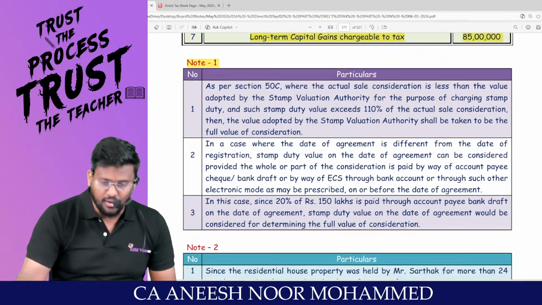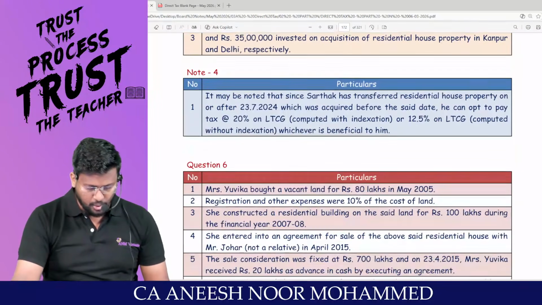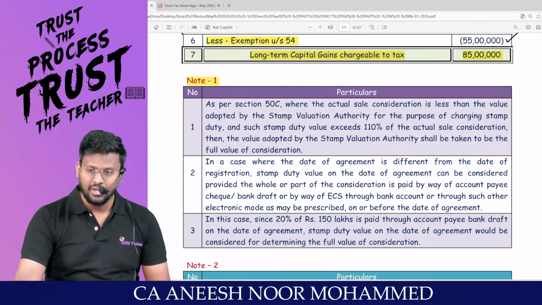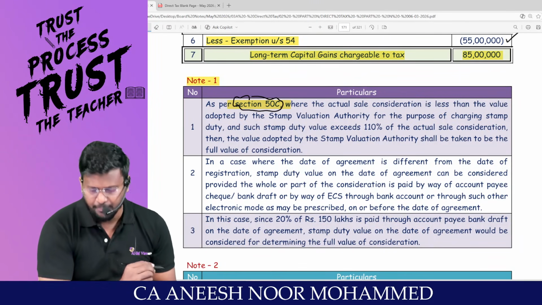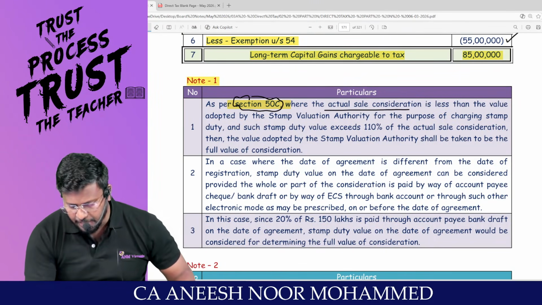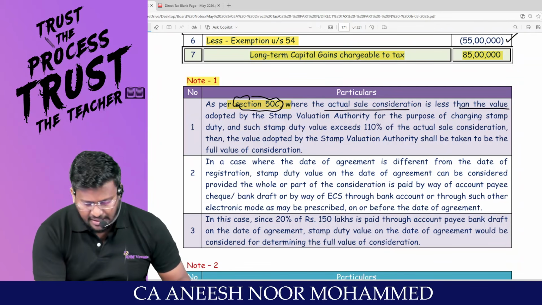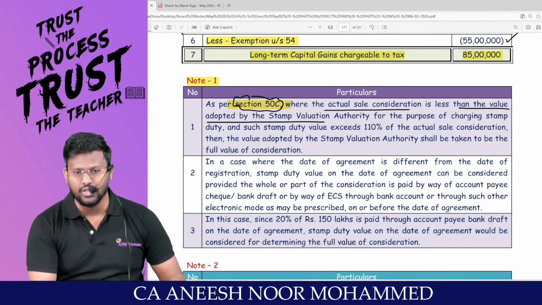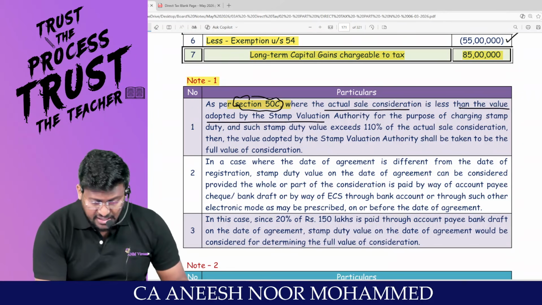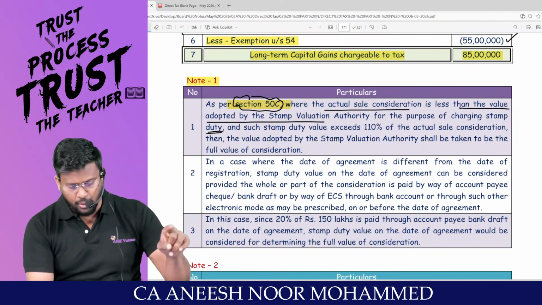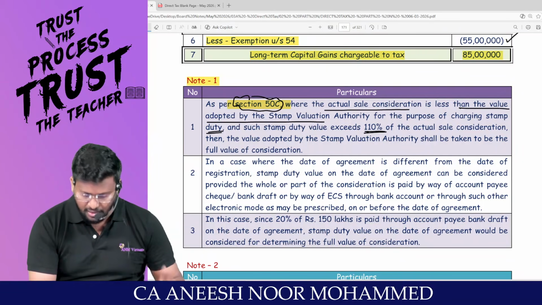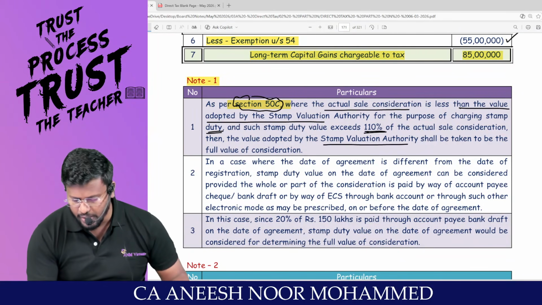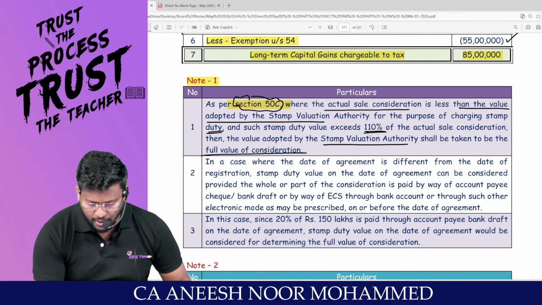Sir, note number 1, we are supposed to read it, and note number 2, and note number 3, and note number 4. As per section 50C, in your note, this section reference should be there: where the actual sale consideration is less than the value adopted by the stamp valuation authority for the purpose of charging stamp duty, and such stamp duty value exceeds 110% of the actual consideration, then the value adopted by the stamp valuation authority shall be taken to be the full value of consideration.